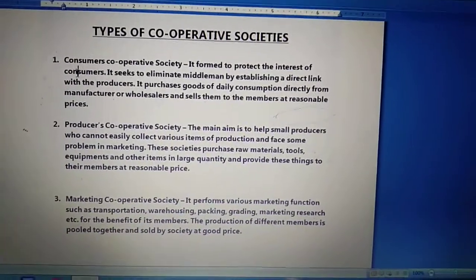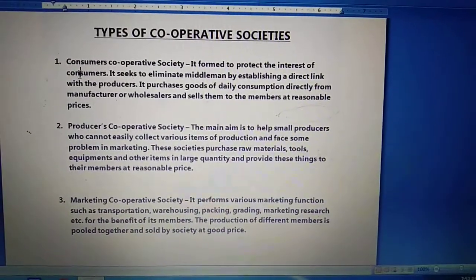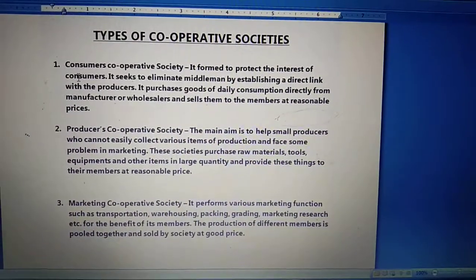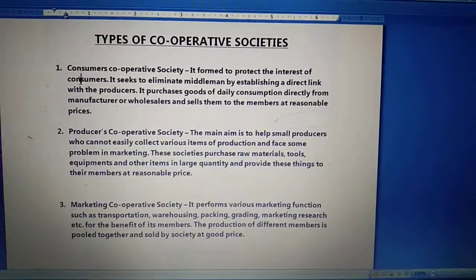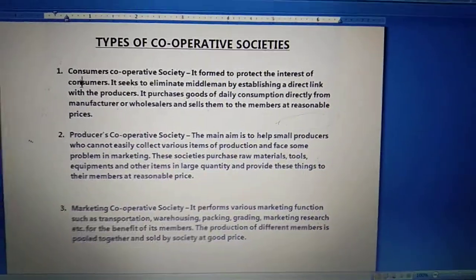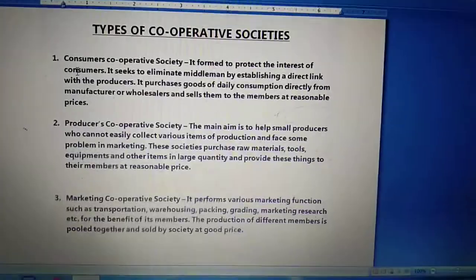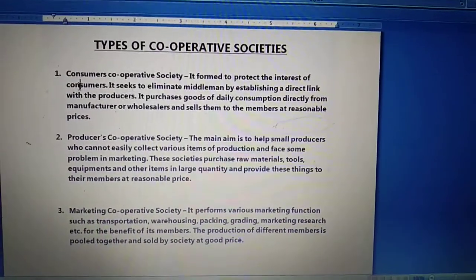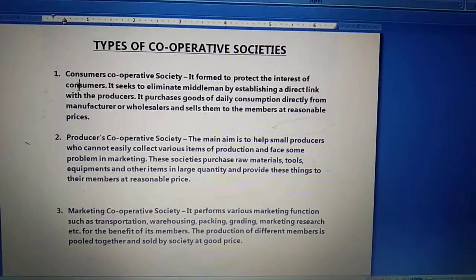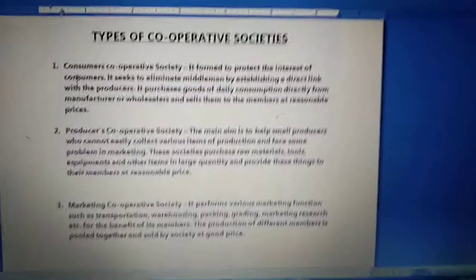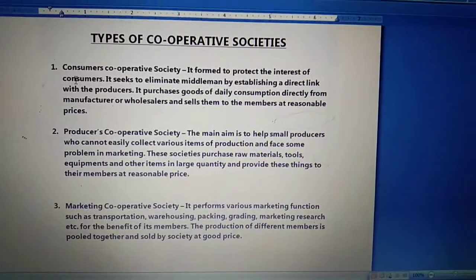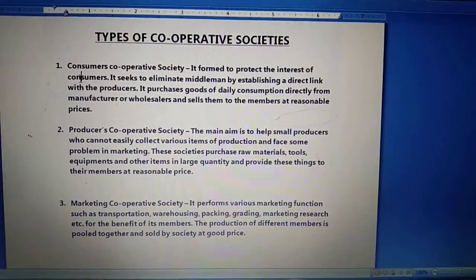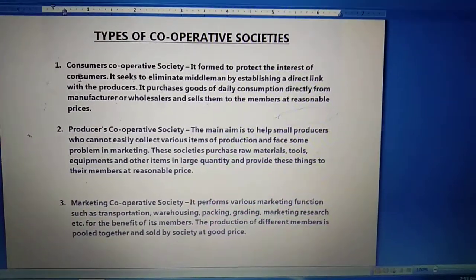So a consumer cooperative society is basically a society which protects the interest of consumers by removing all these middlemen and providing a direct link with the producer. It means there will be a direct link between the producer and the consumer. So the consumer has to pay only that money which the producer has decided for their particular product. Because we have removed these middlemen from the market, the product is going to be received by the consumer at a lesser amount. So by this we protect the interest of consumers.